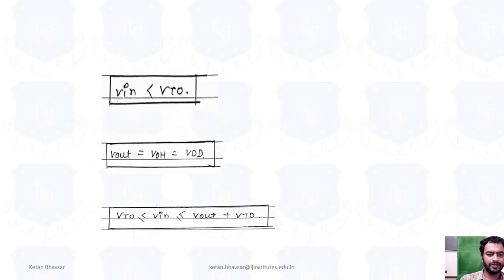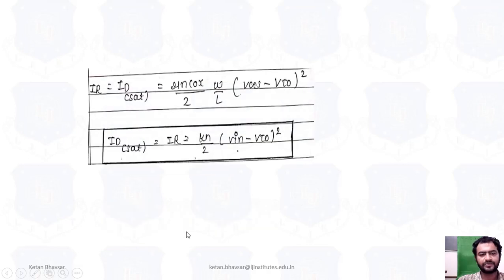So you can see Vin less than VTO, as I already told you, in this particular region in terms of cutoff, linear and saturation region. For Vin less than VTO, Vout is equal to VOH, which is equal to VDD. If VTO is less than or equal to Vin, less than or equal to Vout plus VTO, it is in the saturation region. Now for the saturation region, we have the equation for the drain current ID: mu n Cox by 2 W by L (VGS minus VTO) whole square.